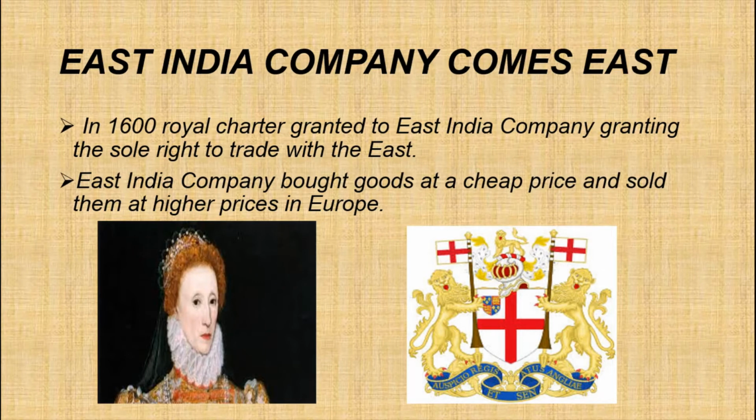Then they started fortifying their factory. By 1696, the East India Company began building a fort around the settlement.